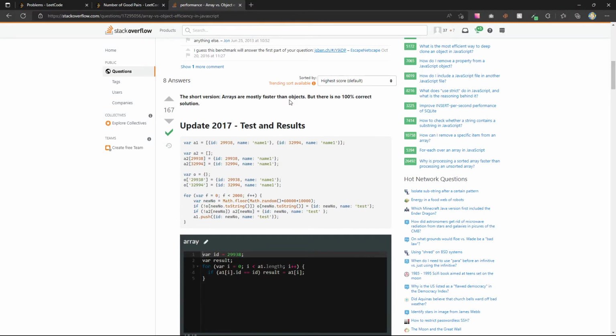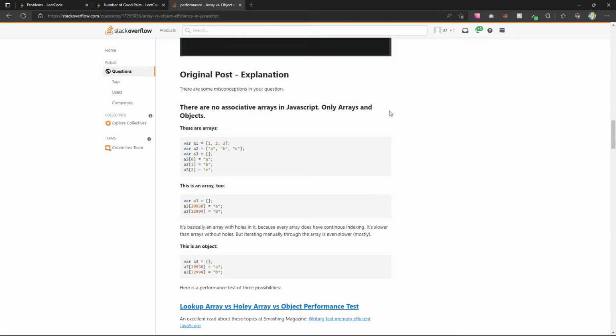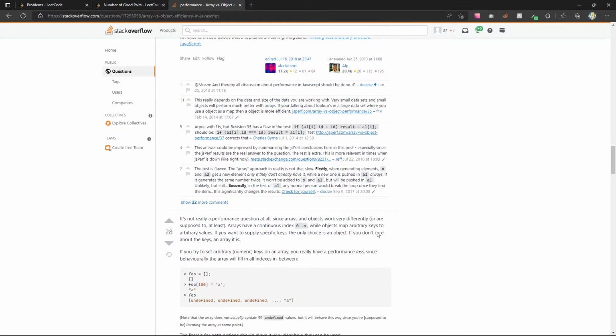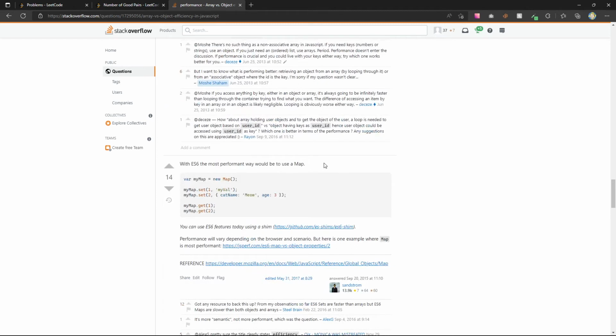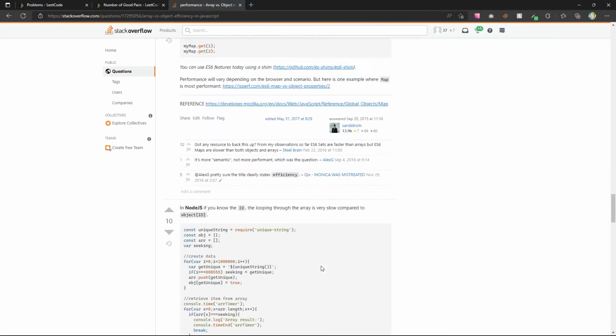There's no 100% correct solution. Arrays and objects. Interesting. Arrays are of continuous index, objects map arbitrary keys. Oh wow. So do maps even perform better?